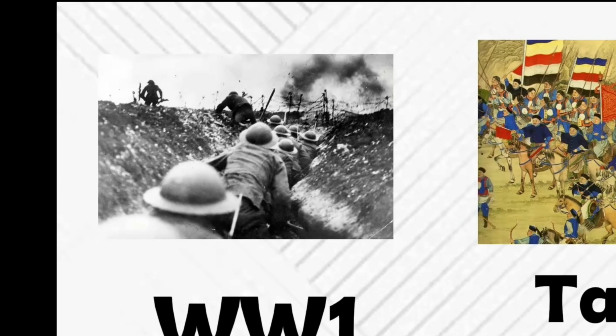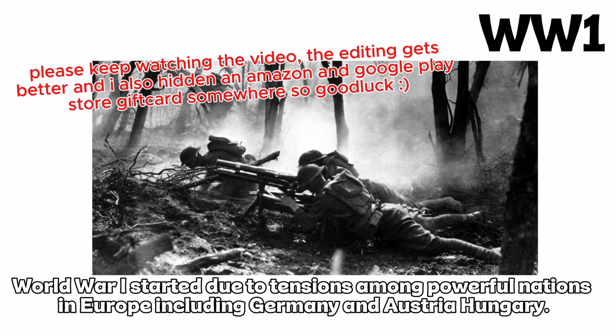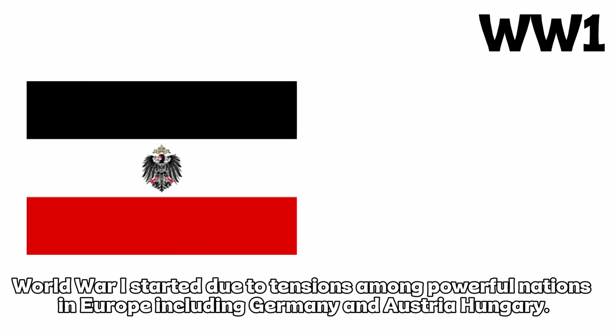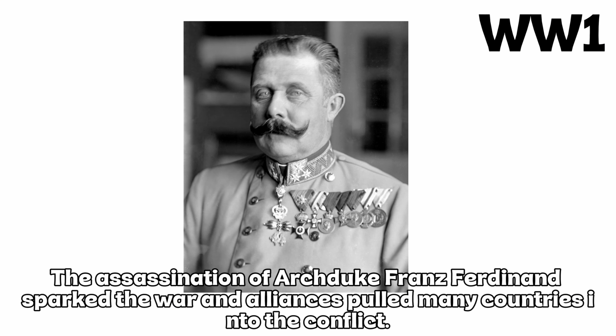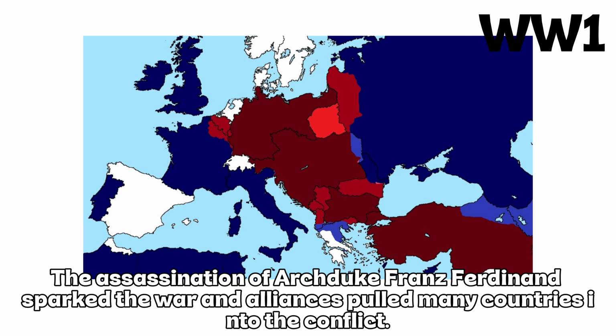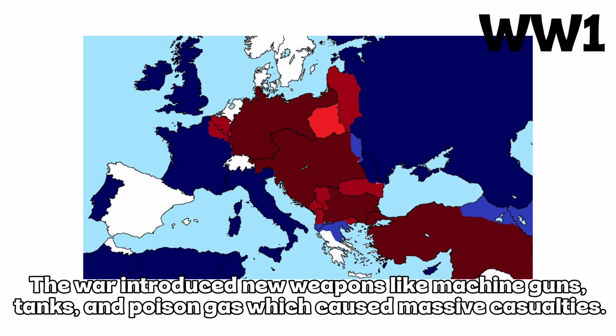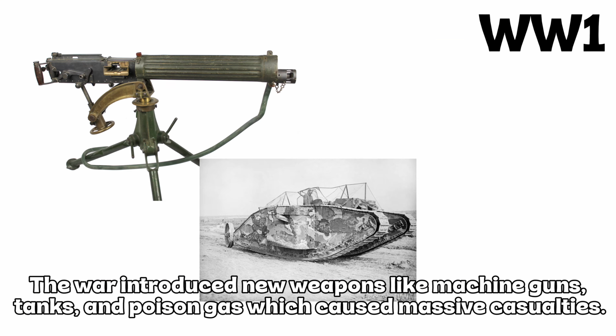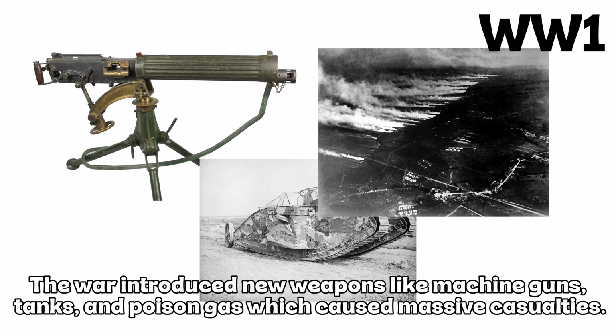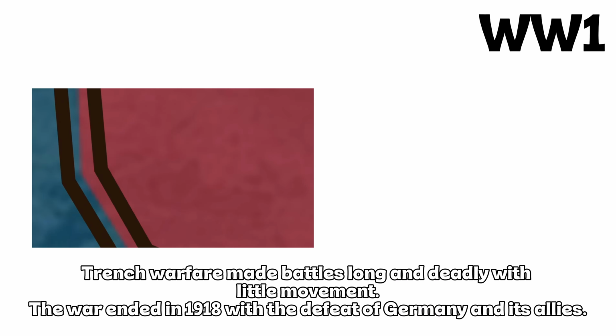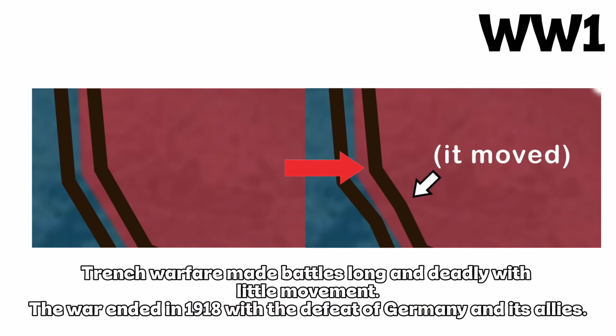World War I. World War I started due to tensions among powerful nations in Europe, including Germany and Austria-Hungary. The assassination of Archduke Franz Ferdinand sparked the war, and alliances pulled many countries into the conflict. The war introduced new weapons like machine guns, tanks, and poison gas, which caused massive casualties. Trench warfare made battles long and deadly with little movement.